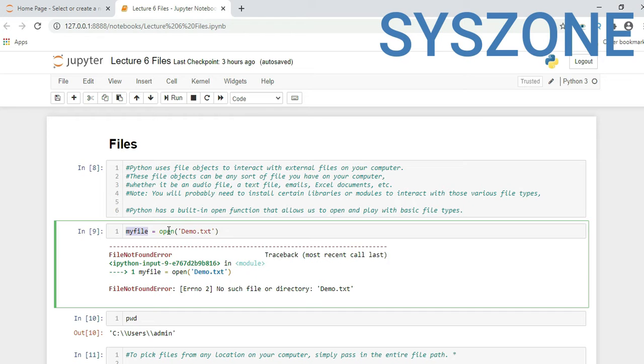My variable name is my_file, equal to the open function, which is a built-in function in Python, with demo.txt. I'm trying to open this file. By default, because we have not provided any path here, it will take the default path where Anaconda or Jupyter is installed. So here we are getting a FileNotFoundError, because this file does not exist. Due to that we get this error: no such file or directory, demo.txt.